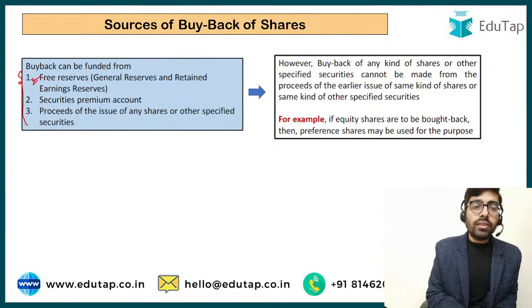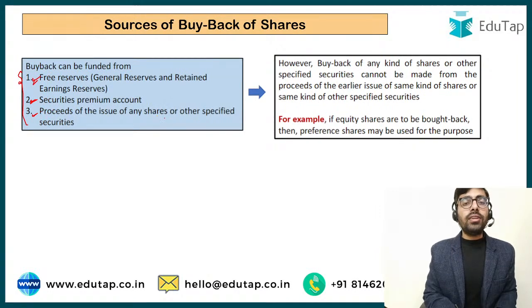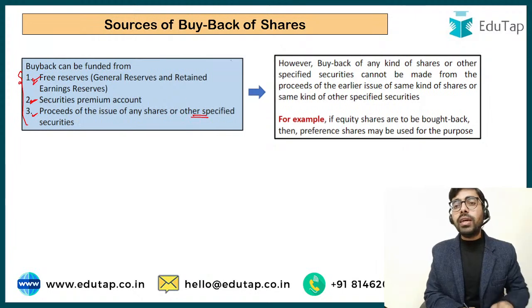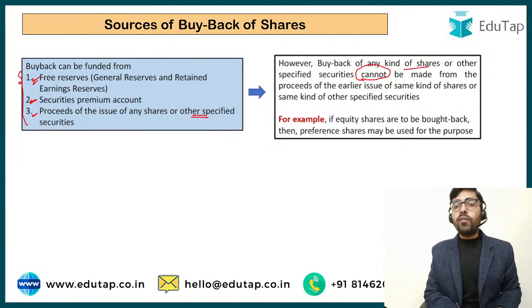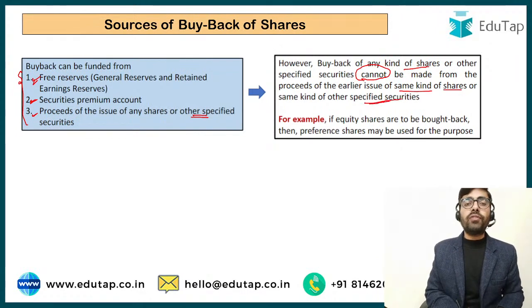It may be the free reserves of the company, it may be the securities premium account, or it can be the proceeds of the issue of any shares or other specified securities. It is specifically mentioned that buyback of any kind of shares cannot be made from the earlier issue of the same kind of shares or the same kind of specified securities.